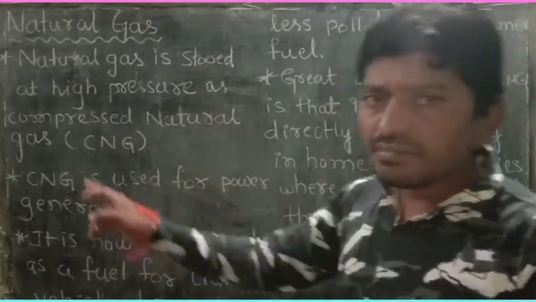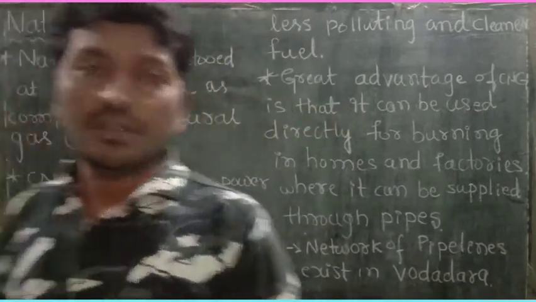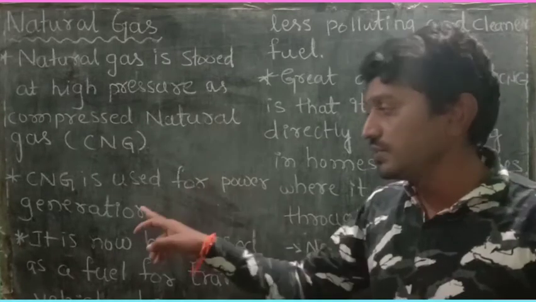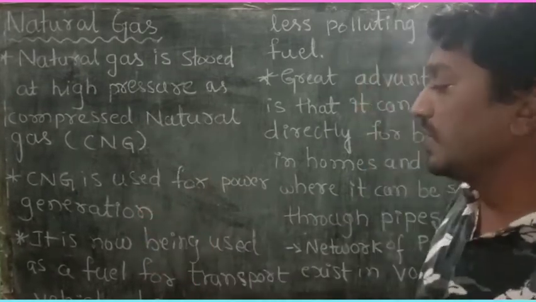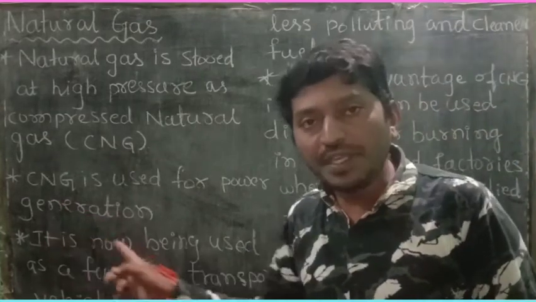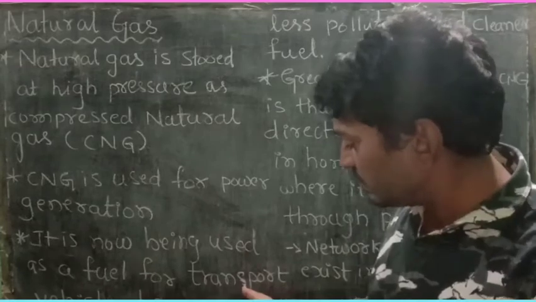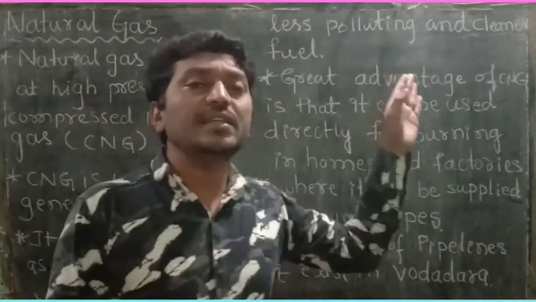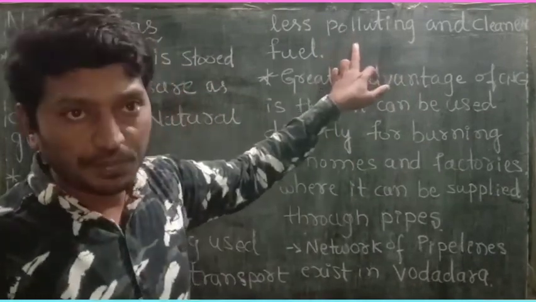And compressed natural gas is used in power generation stations. Power generation means the production of electricity, and it is now also being used as a fuel for transport vehicles because it is a very clean fuel as well as less polluting.